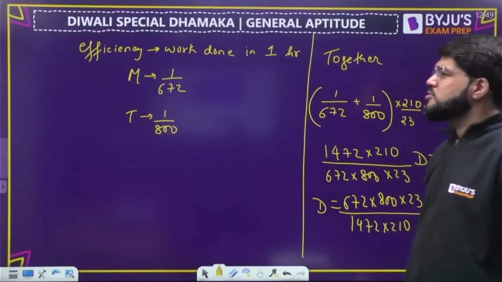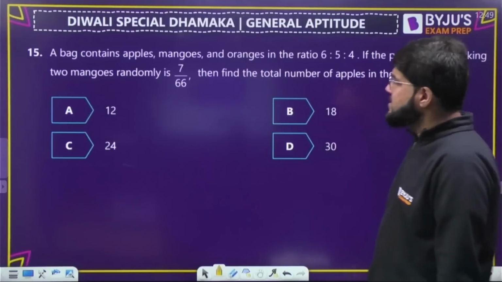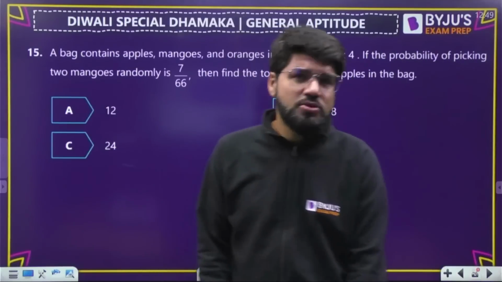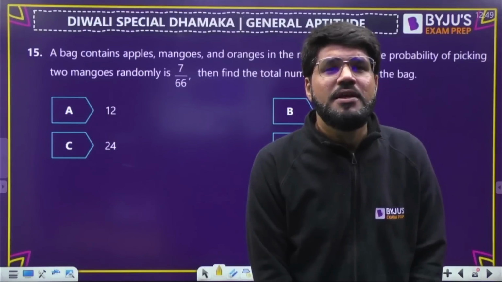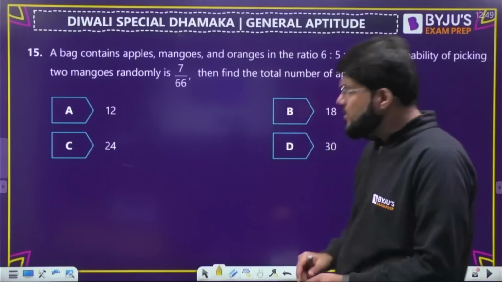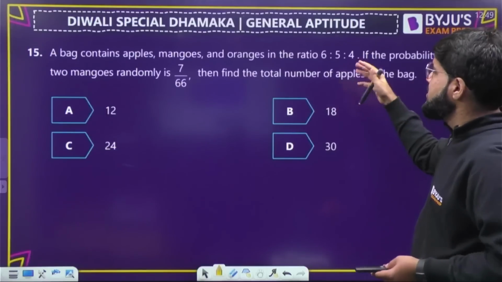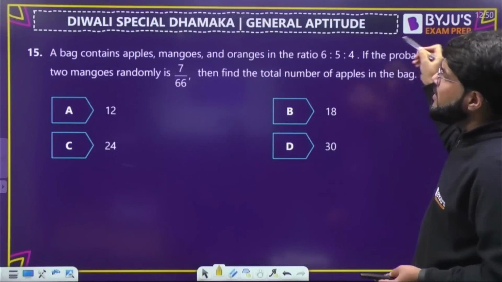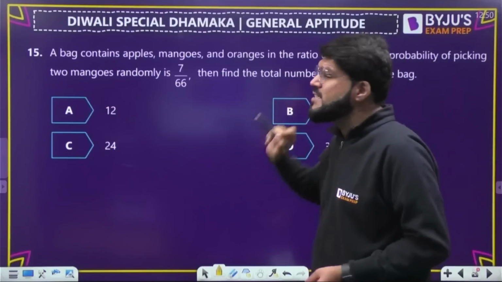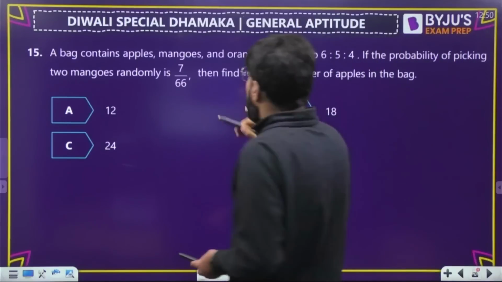Next, time and work has also been slightly covered. Next, probability and counting are also important category questions in the exam. So next, let us focus on these too. A bag contains apples, mangoes and oranges in the ratio 6:5:4. I don't know the exact quantity. If the probability of picking 2 mangoes randomly is 7/66, how many will be apples?